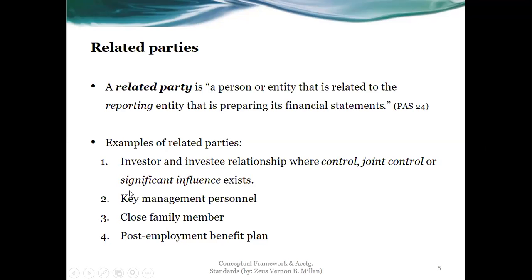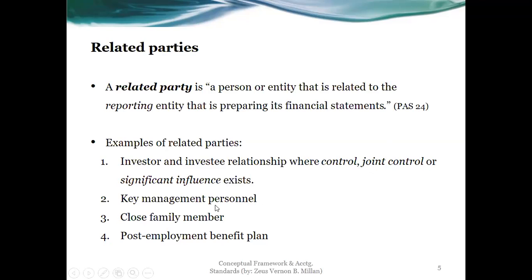So the investor or the parent has a significant influence over the investee, and we call this also the acquiree or the associate. On the other hand, if we say joint control, that is for joint venture. So the investors are the joint venturers, while the investee would be the joint venture. So there is joint control because the control is shared by at least two. Control, on the other hand, is between the parent and the subsidiary. So in this case, we need to have at least 51%, of course, maximum 100%, in order to have control.